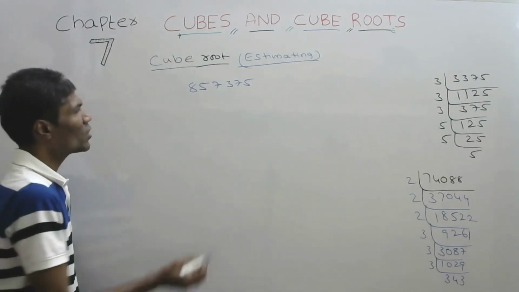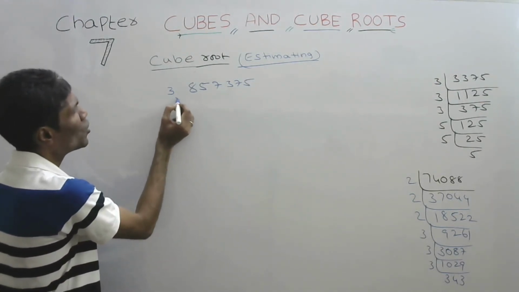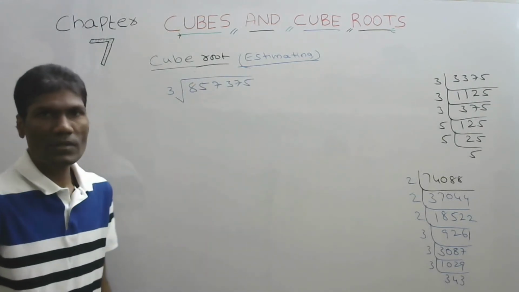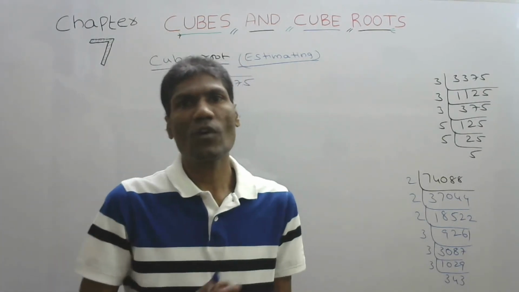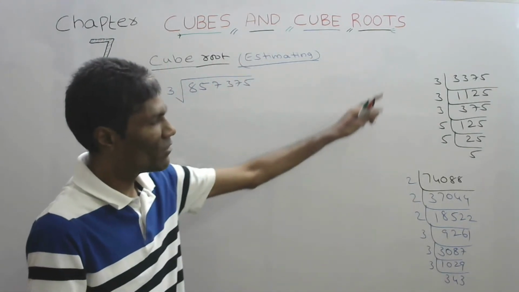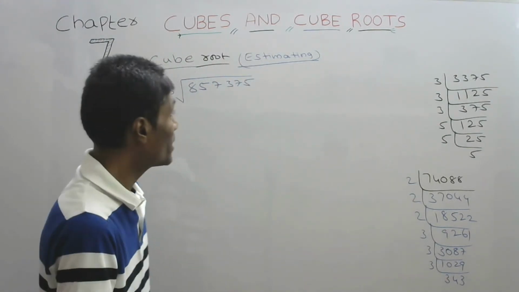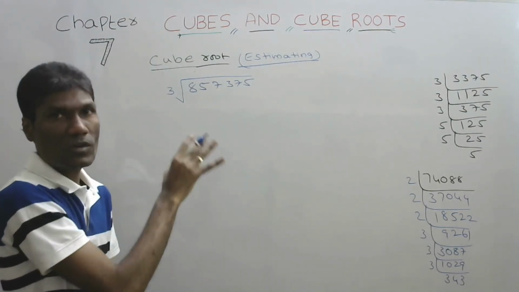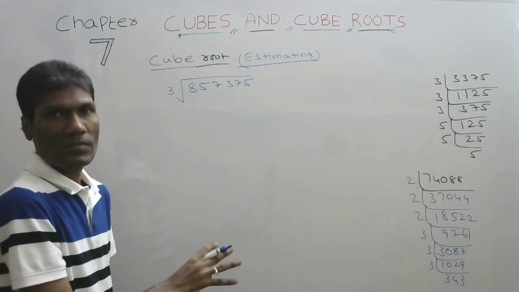Say we want to find the cube root of this number. Actually the exact method will be prime factorization, but just by estimation we want to find it approximately. Then how to do?